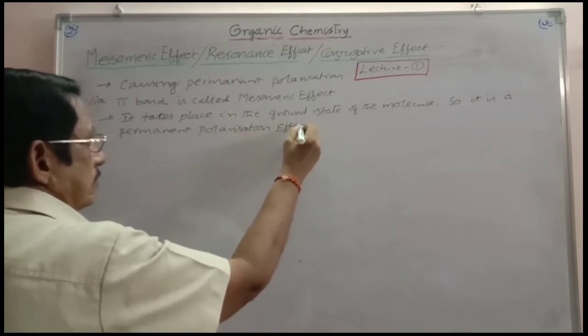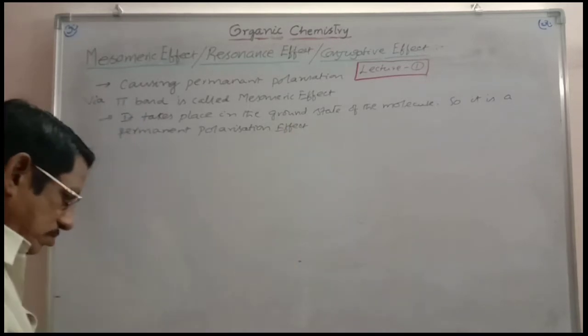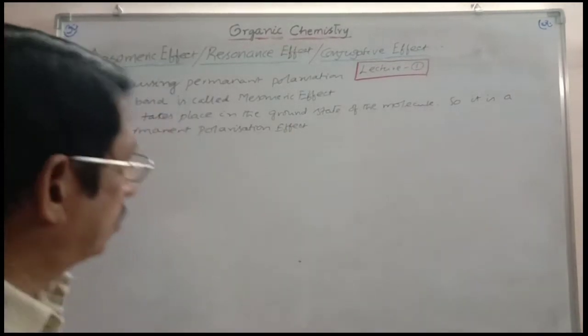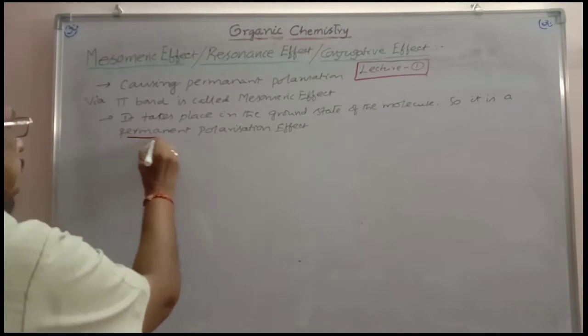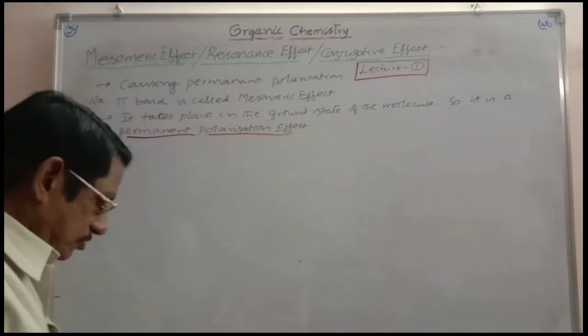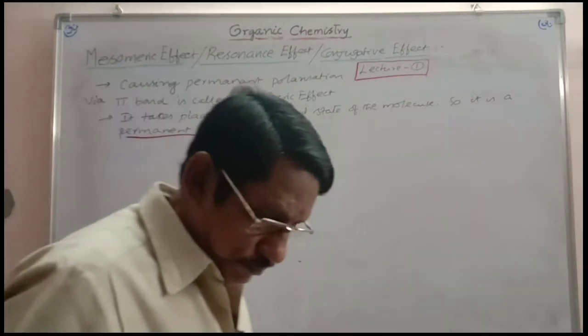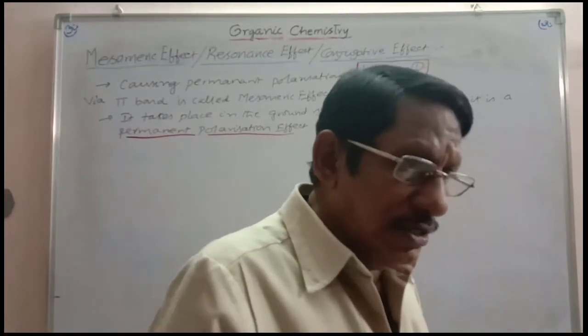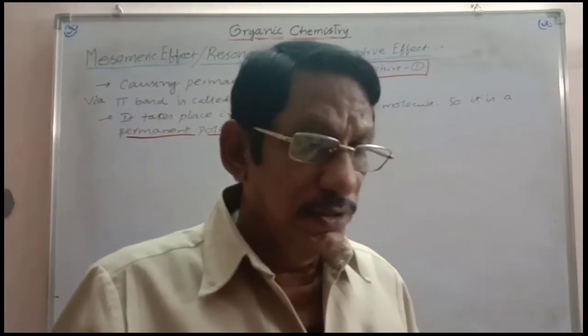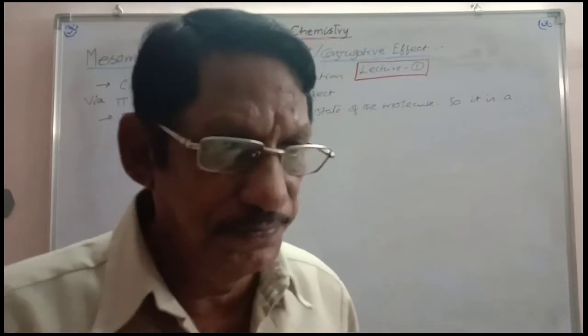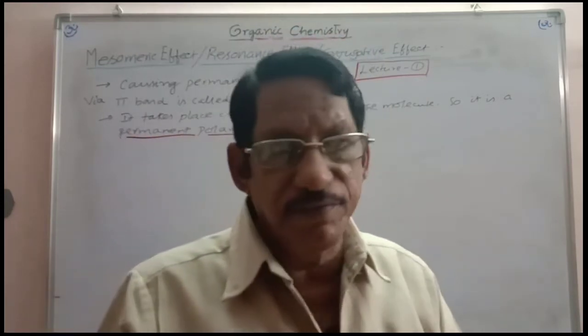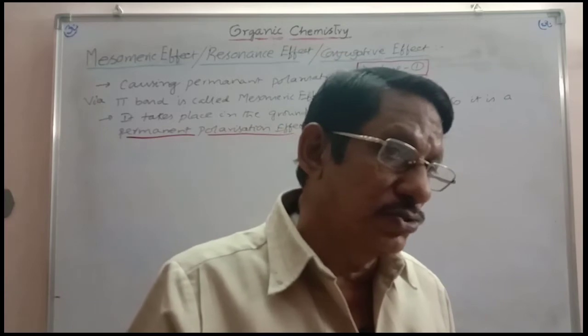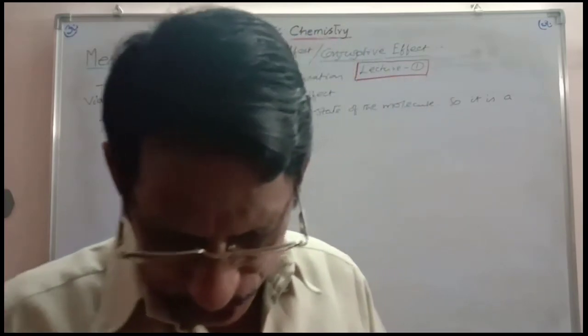Just like inductive effect, this is also a permanent polarization effect, right? In the inductive effect, it is spreading through sigma electrons, but in the mesomeric effect, it spreads through generally pi electrons.